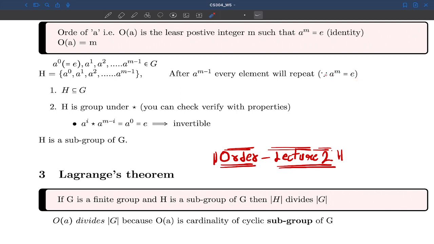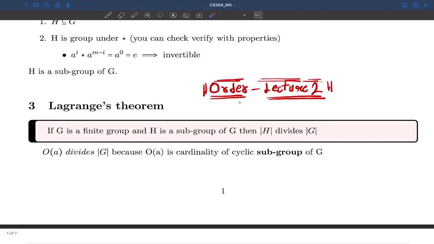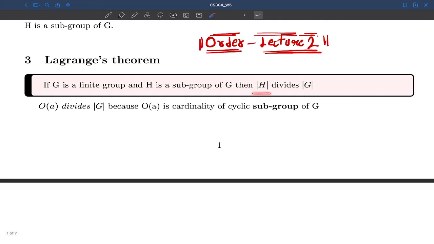So to get all the elements of this set H, we have M elements, and M is the order of A. So saying that the cardinality of H divides the cardinality of G is the same as saying the order of A divides the cardinality of G, where OA is the cardinality of the cyclic subgroup of G. Cyclic means that it revolves around the same set of elements again and again. That's why I have used the word cyclic here.